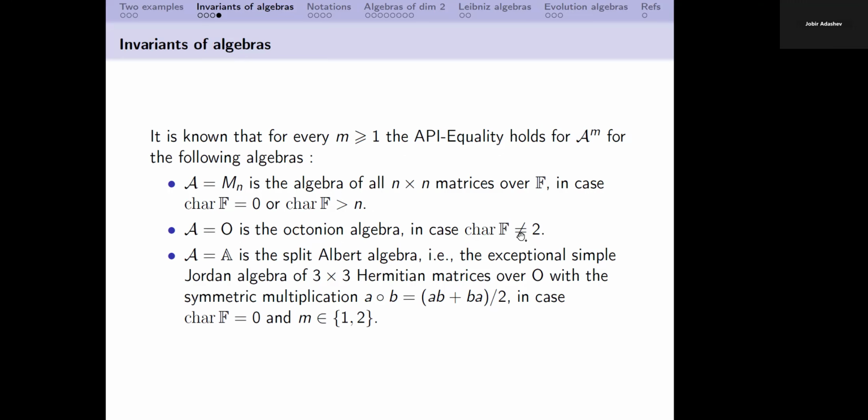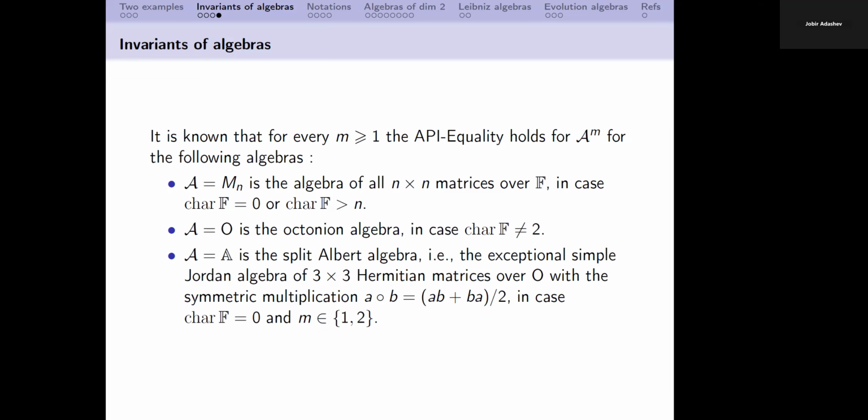If characteristic is equal to 2, then we don't know the generators for the algebra of invariants in the case of the octonion algebra. We can also consider the split Albert algebra, the exceptional simple Jordan algebra. In this case, if characteristic is 0 and we have just one or two copies of the algebra, then AP equality also holds. What happens when m is greater than 2 is an open problem; we don't know this.